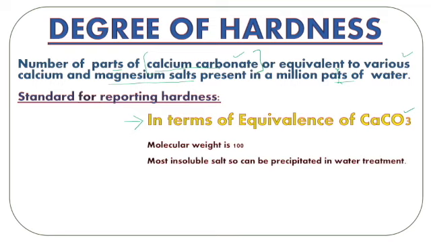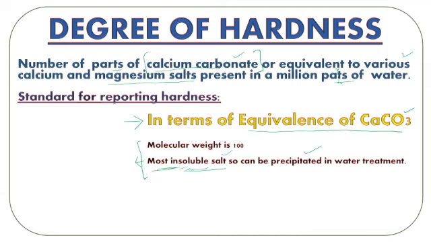And the second reason is that calcium carbonate is the most insoluble salt. If it is insoluble, that means it won't be able to stay in the dissolved state in water. And when this happens, it gets precipitated out easily when we treat the water. So that means it does not participate in imparting any hardness to the water. So these are the two reasons why we choose equivalence of calcium carbonate for reflecting the hardness of water. In other words, we express the hardness in terms of equivalence of calcium carbonate. Now, these were the reasons why. Let's see how we do it.